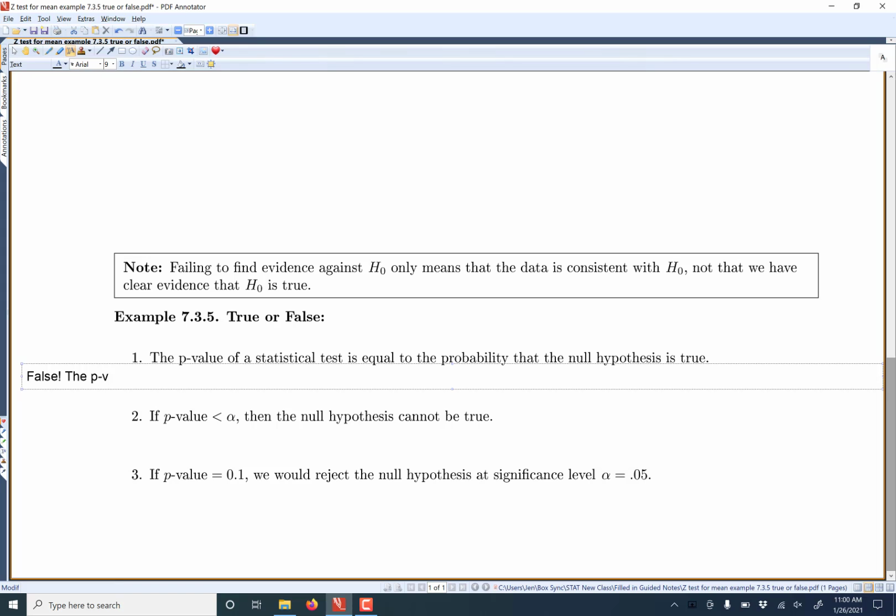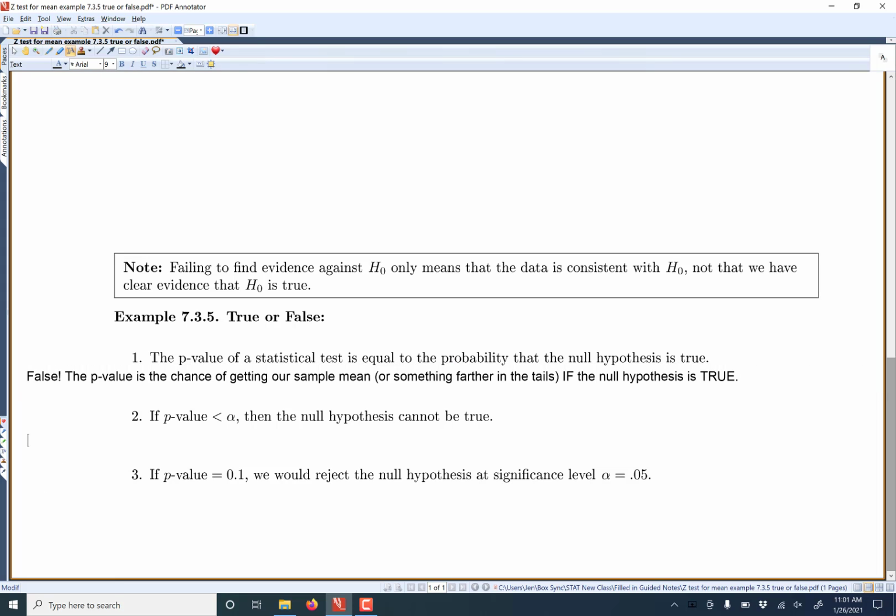The p-value is the chance of getting our sample mean, or something even farther from the null hypothesis. So something more extreme, something farther in the tails, if the null hypothesis is true. So again, it's the chance of getting what we got, or something even more unusual, if the null hypothesis is true. That's the definition of the p-value. Anything else is false.